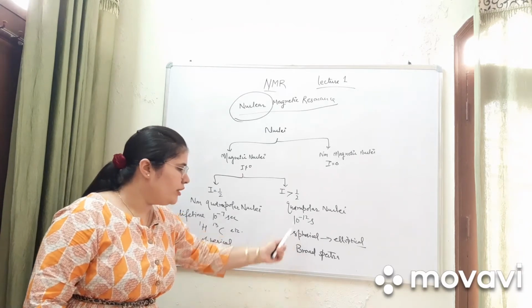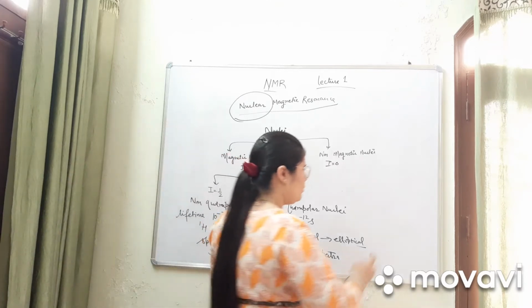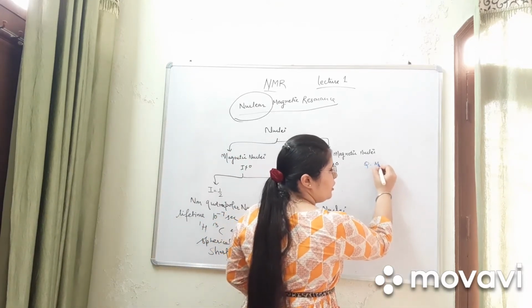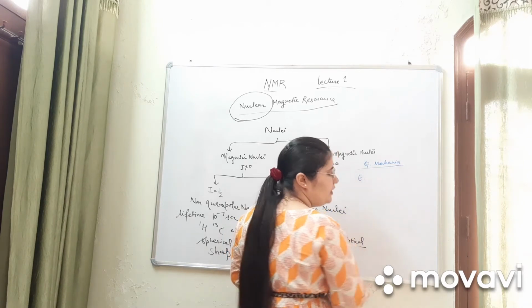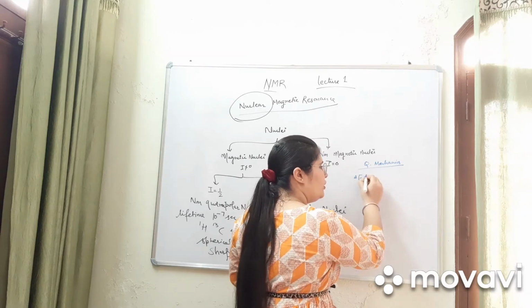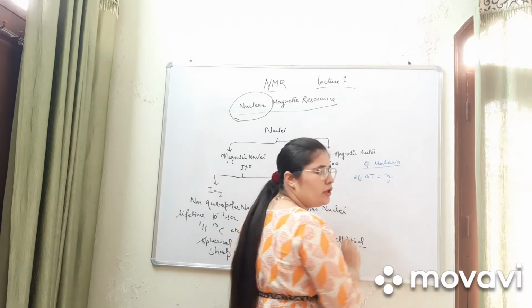The lifetime is related to the broadening of spectra. Let's see. In quantum mechanics, we have discussed ΔE·Δt is equal to h-cut by 2.